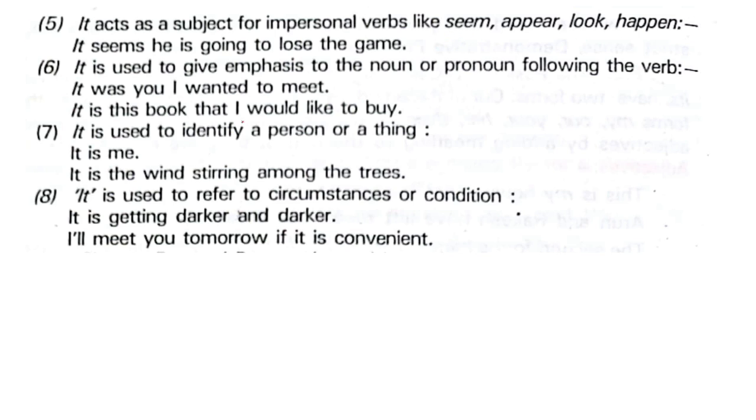All this. It seems he is going to lose the game. See, here it is just "it seems," that is, it is doubtful. It is used to give emphasis to the noun or pronoun following the verb. It was you I wanted to meet. See that emphasis, it was you. It is this book that I would like to buy. There is emphasis. Using it to identify a person or a thing: it is me, it is the wind.